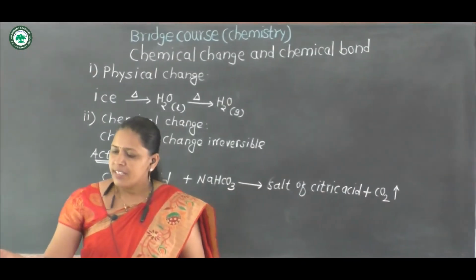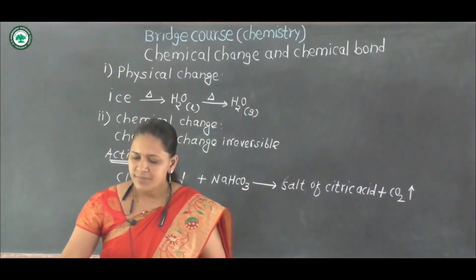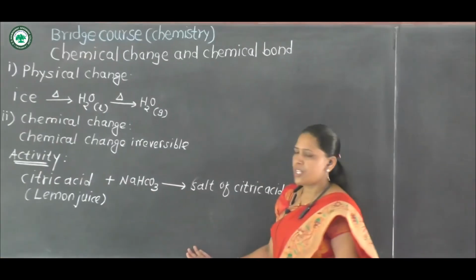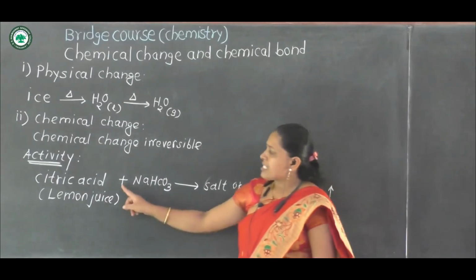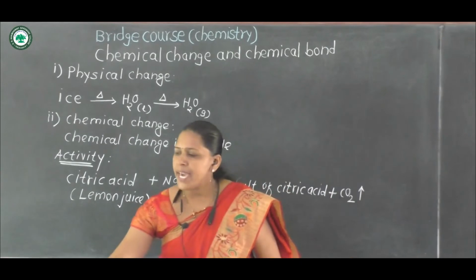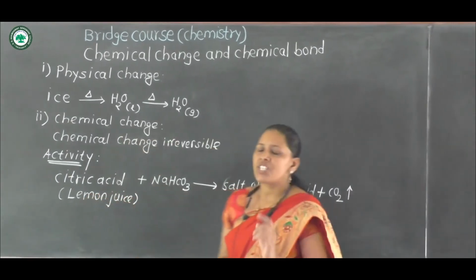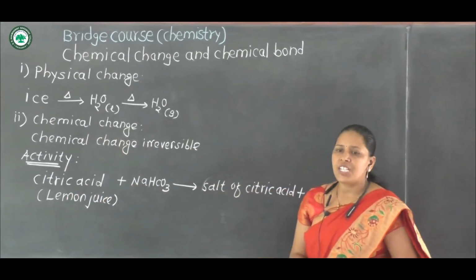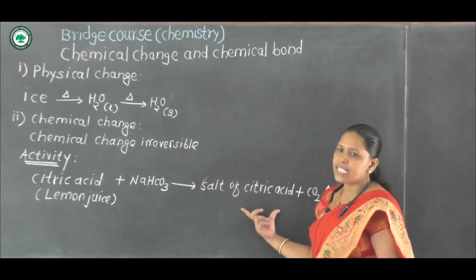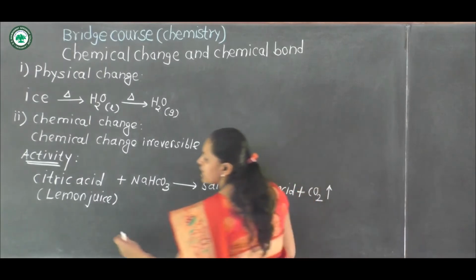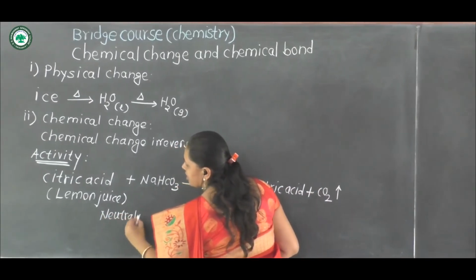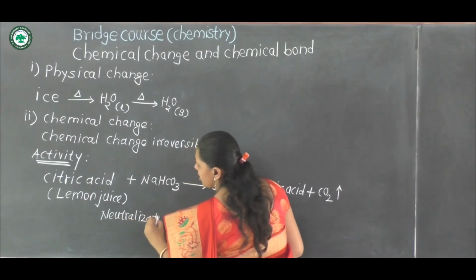Then next is another example of chemical change. In this type of reaction, citric acid is an acid and sodium bicarbonate is the base. Therefore, this reaction is a neutralization type of reaction, because in this reaction the salt of citric acid is formed. Therefore, this reaction is a neutralization reaction.